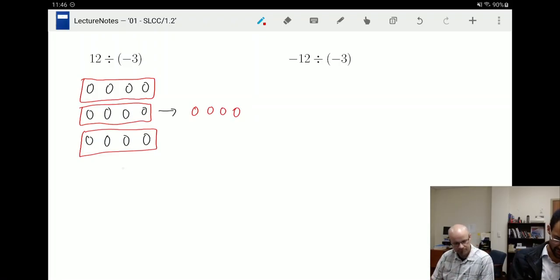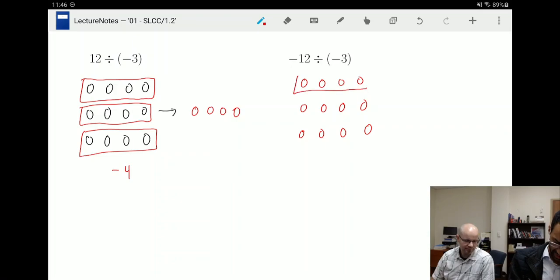That's the opposite of 4 black circles. So -4. Okay, well, what if I have 12 red circles to begin with, and I want the opposite of each group, or what's in a single group, right? Yes. The opposite. So that would be 4 black circles.